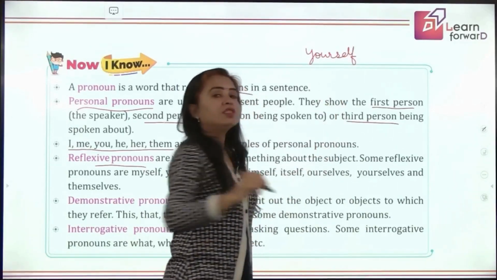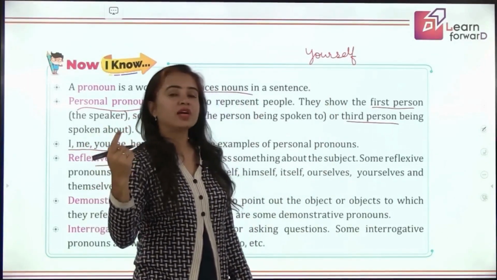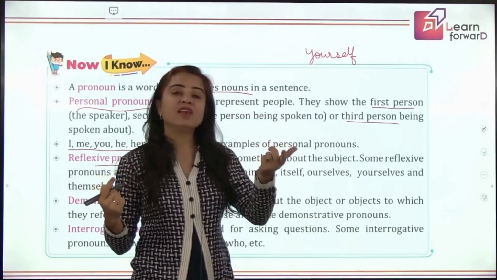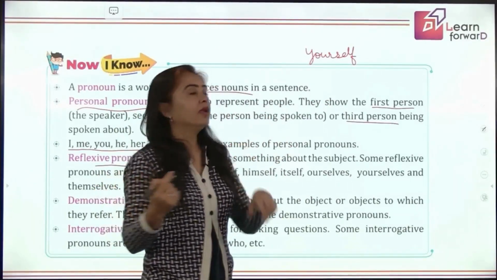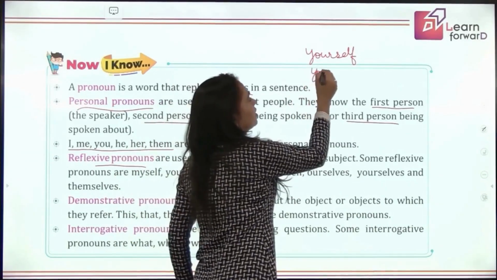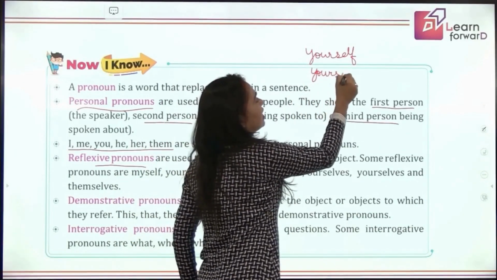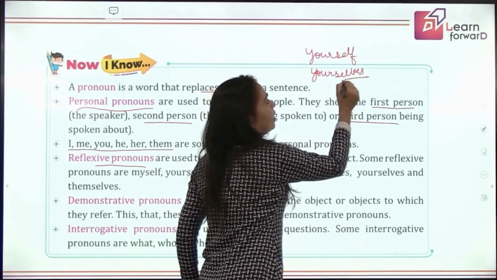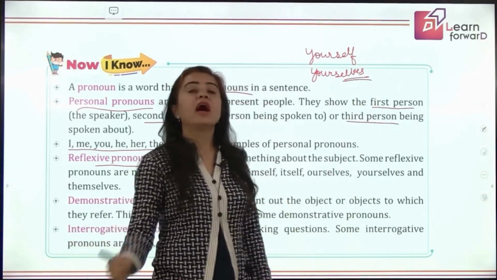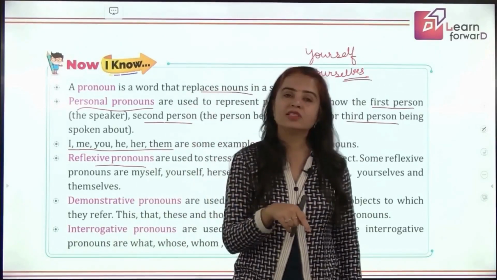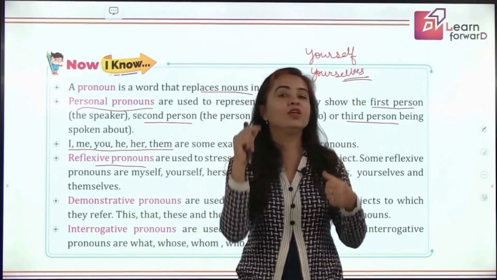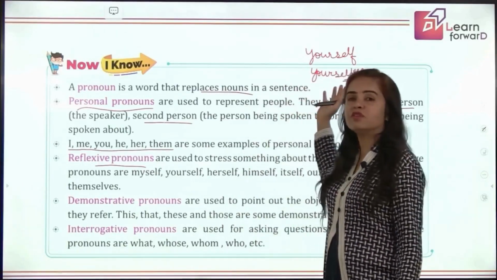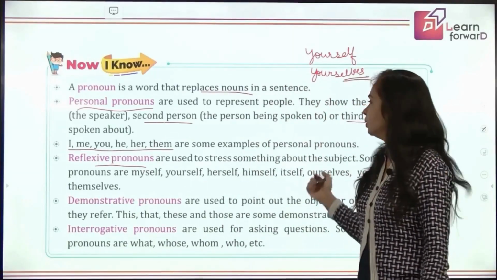So if I'm saying to one child, I'll say yourself. You hurt yourself shows that it is one. But if I say you must appreciate yourselves for the good work. So here I am saying yourselves. That means I am talking to all my children that for all your good work, you also should appreciate yourselves, right? So this is the difference between singular and plural.